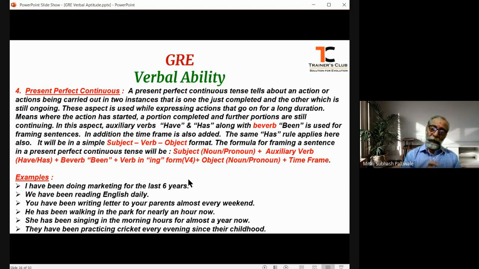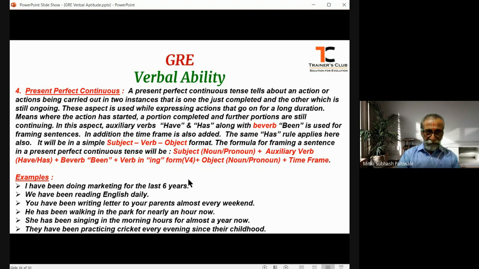And as usual, the action verb will be in V4 form, that is continuous form or the ing form. The action verb will be in continuous form plus the object. However, the preposition and the adjectives can be added as per the need of the situation.